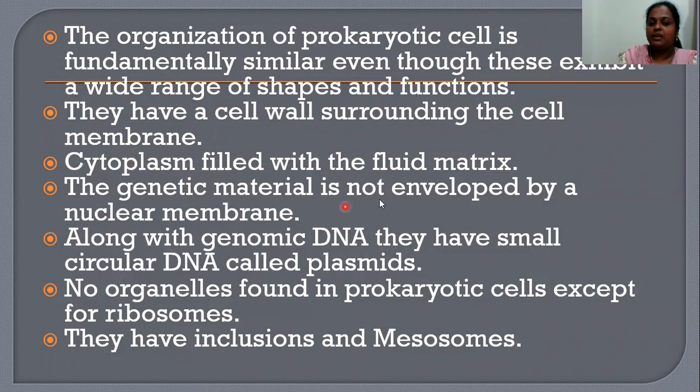The genetic material is not enveloped by a nuclear membrane. The nucleus is not distinctly developed in the prokaryotic cell. Along with the genomic DNA, they have a small circular DNA called plasmids. No organelles are found in the prokaryotic cell except for ribosomes, and they have inclusion bodies and mesosomes which are present in the prokaryotic cells.